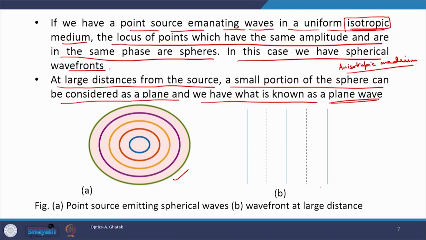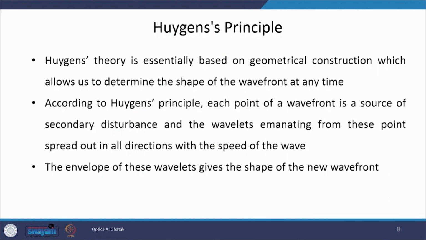Now, these are the examples of spherical waves, and this is schematically drawn. The wavefront at a large distance, you can see, can be treated as a plane wave. The continuous and dashed lines mean the crest and trough of the waves, respectively.